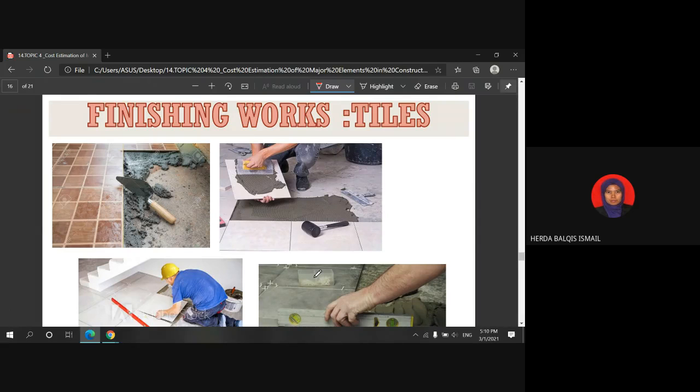In general, the main aspects that need to be identified in cost estimation of any general building or civil engineering works are labor, material, and also the equipment cost, right? So for tiling works, we need to address the resources.